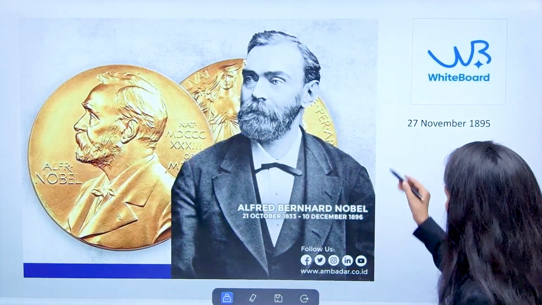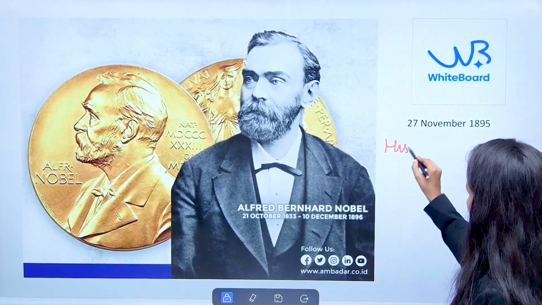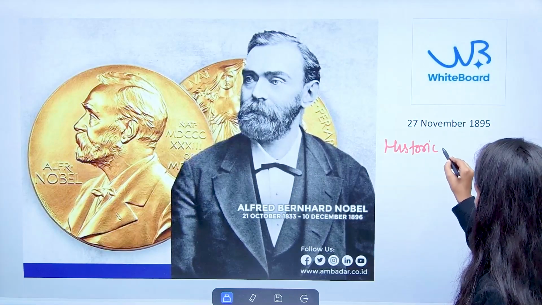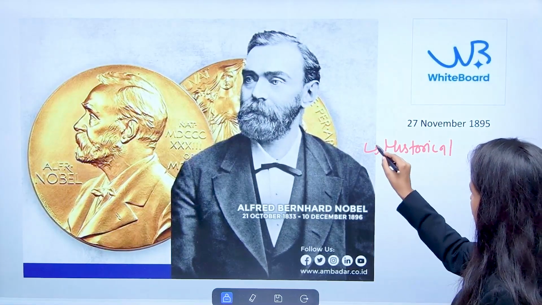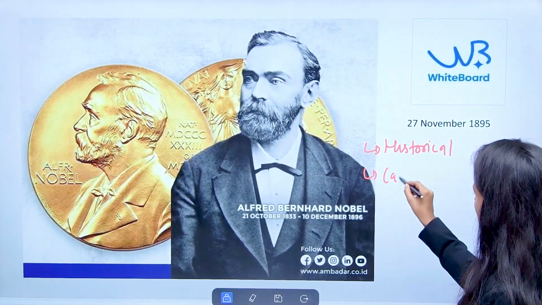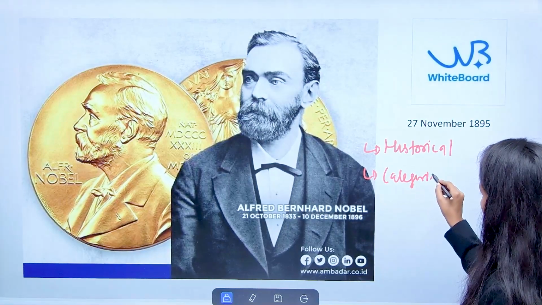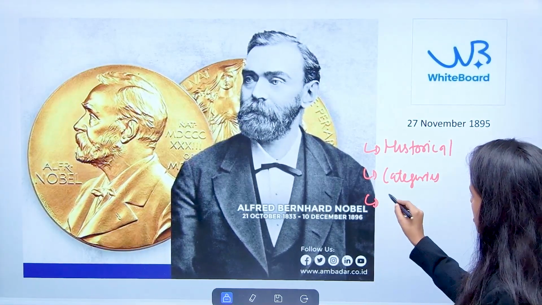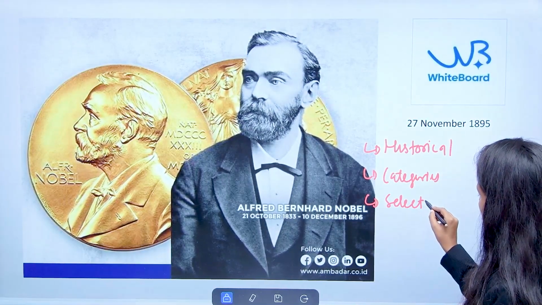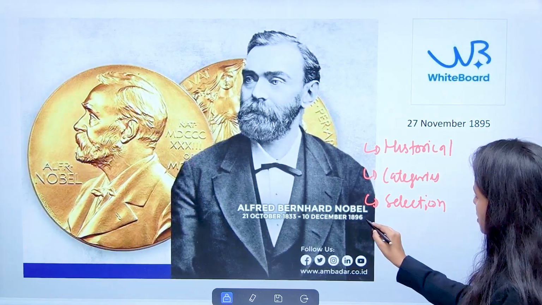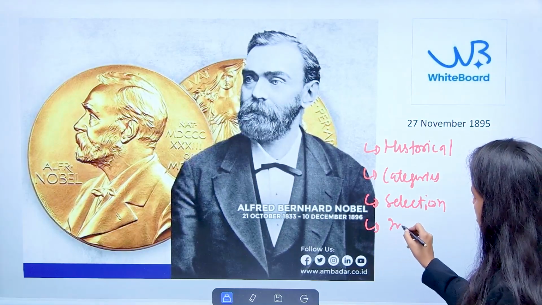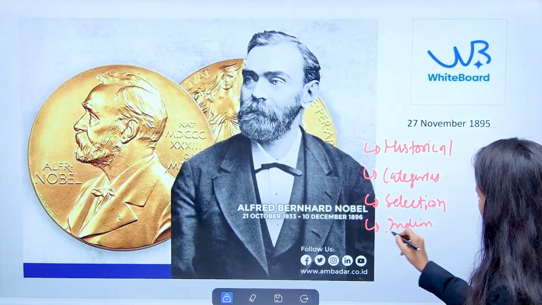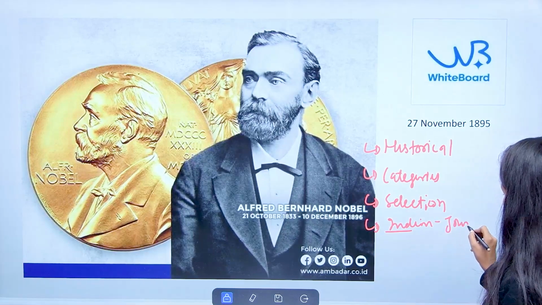So in today's session, first and foremost, we are going to discuss the historical background of the Nobel Prize. What are the categories of the Nobel Prize? What is the procedure of selection? Till now, how many Indians have won this Nobel Prize, meaning the journey of India.